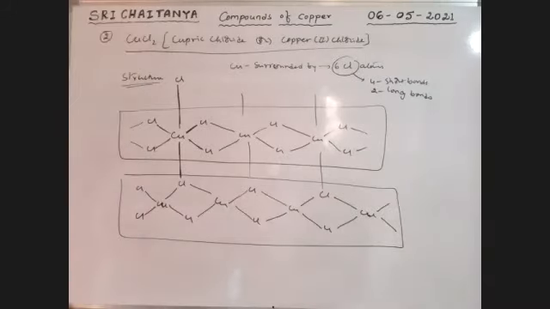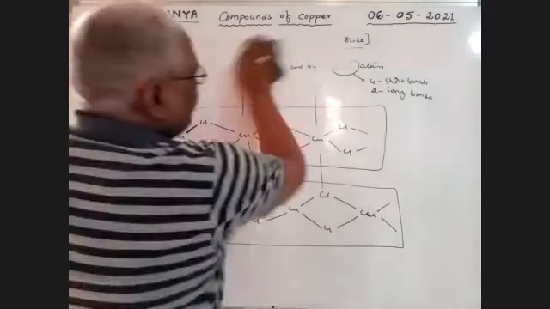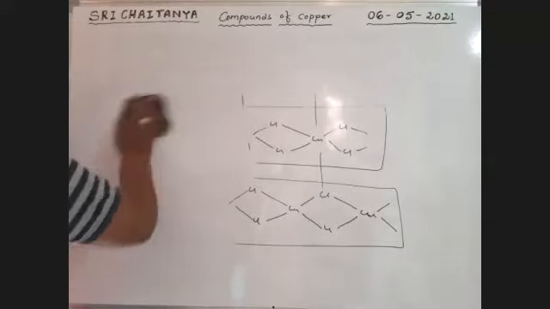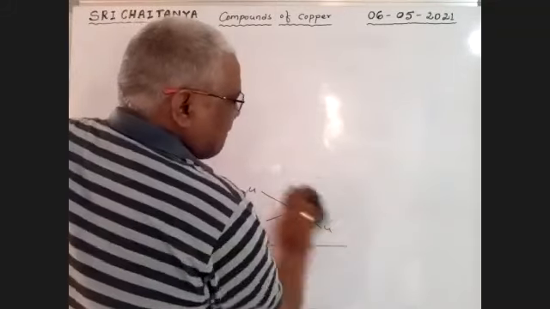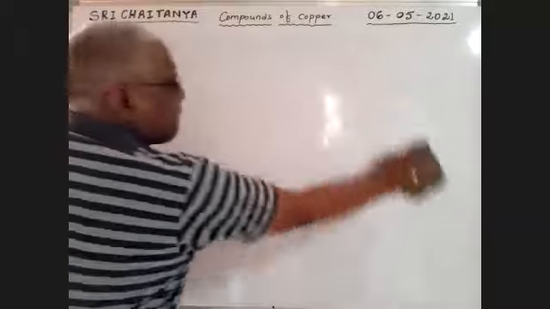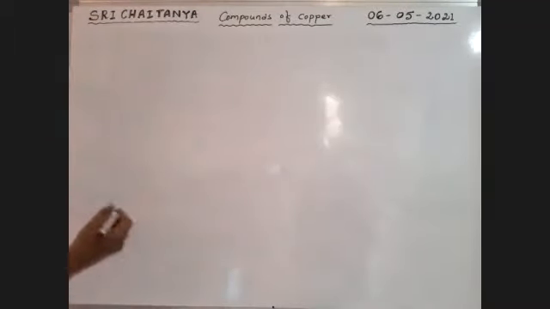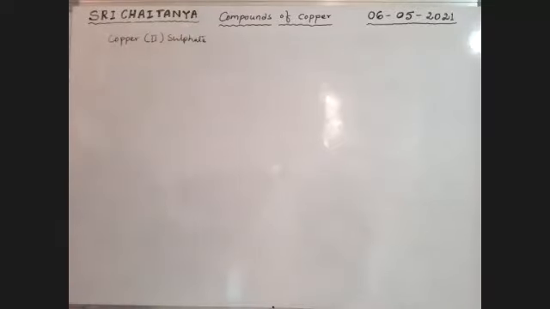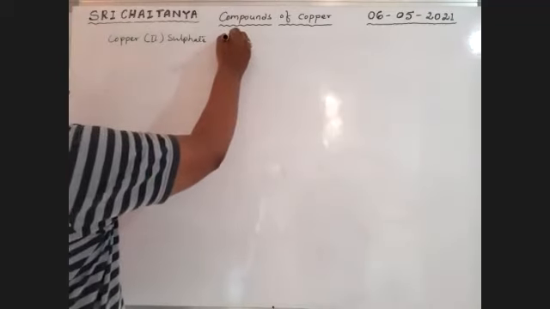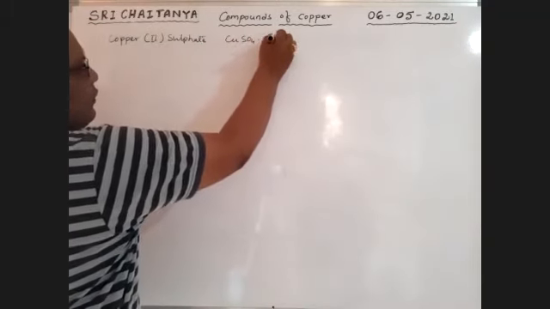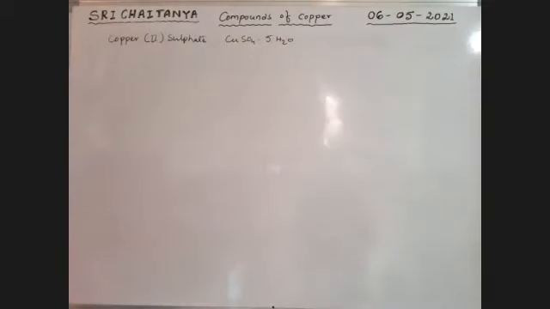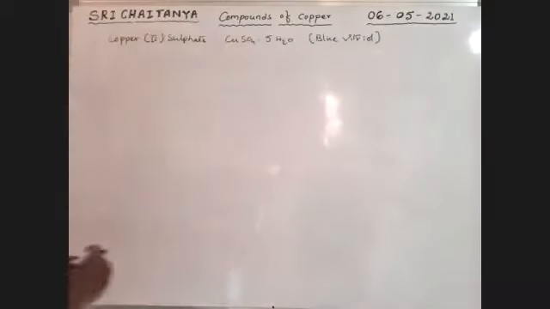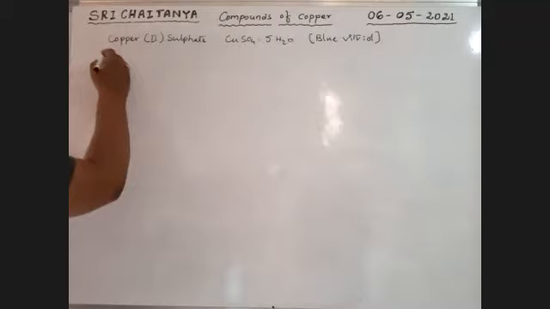And next compound, very important, sulfate: copper 2 sulfate, that is CuSO4·5H2O, a hydrated salt, which is also called blue vitriol, or cupric sulfate.